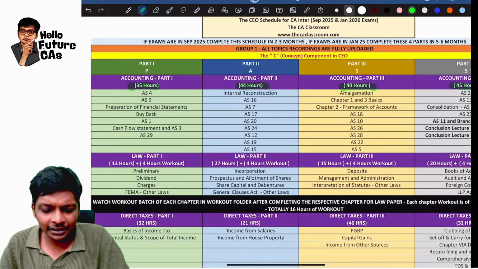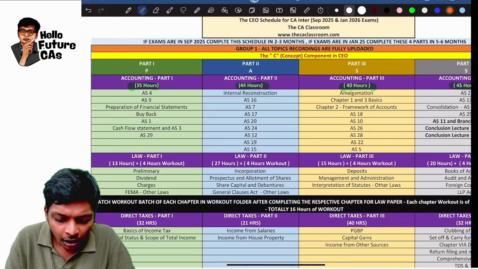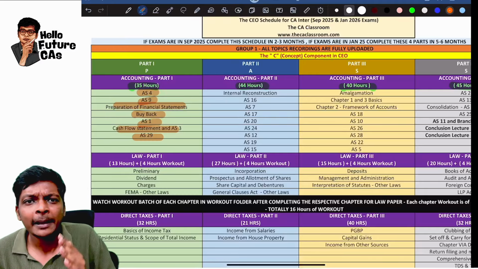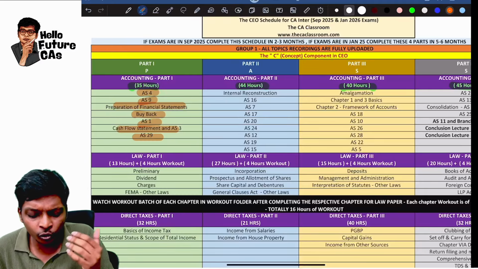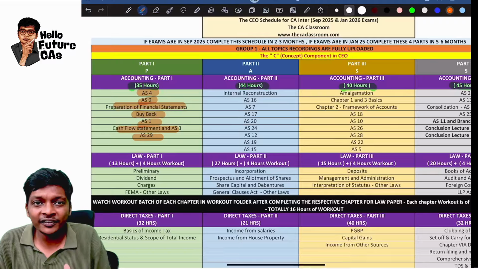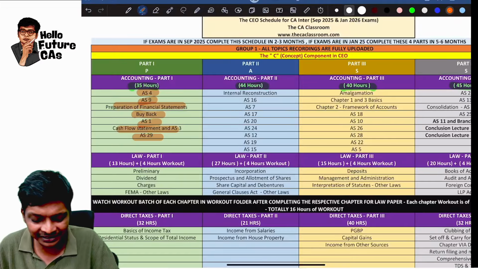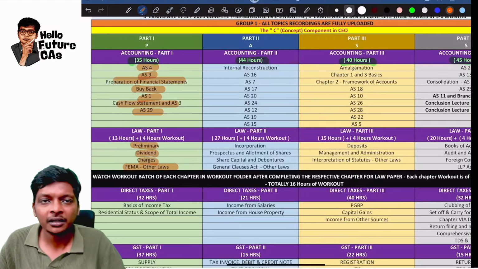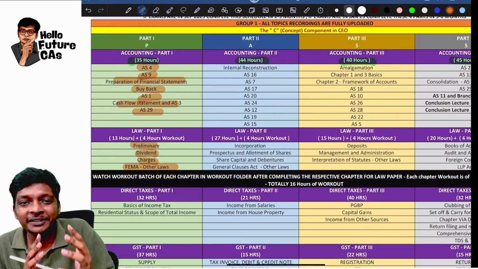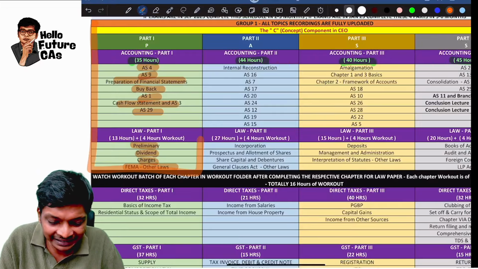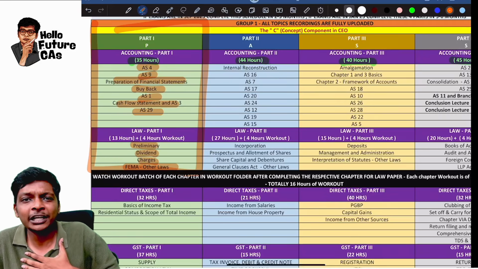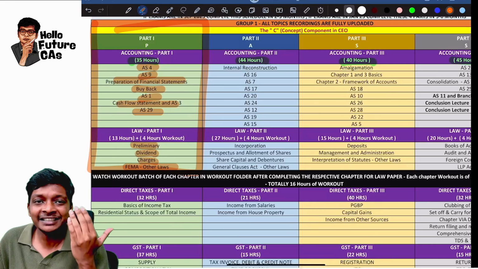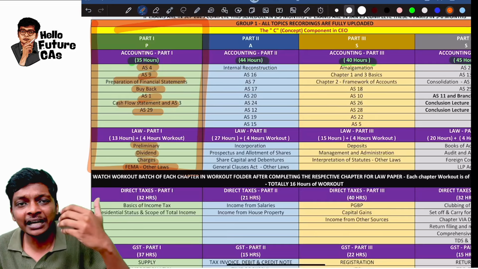The first part is where you complete all these basic topics in accounts like AS 4, 9, preparation of FS, buyback, cash flow, AS 29, and then you finish 25% of the syllabus. Same way for law, preliminary, dividend, charges and FEMA. You finish this, you finish 25% of syllabus. And once this part is over, you can tell yourself 1/4 of syllabus is over. Now, how are you going to study this 1/4 of the syllabus? That is up to you.